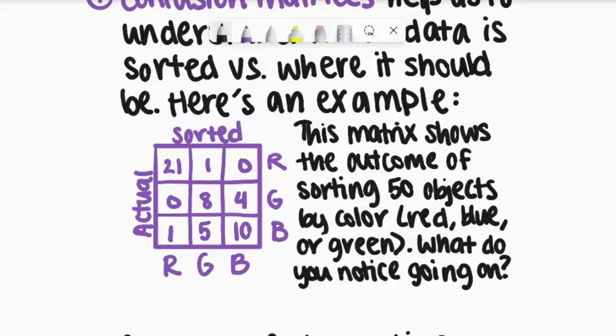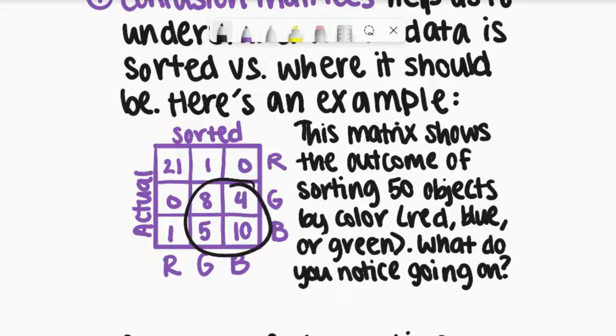And finally, if we move on to the blue row, we have 10 blue objects that were correctly sorted, but then we have 6 that were incorrectly sorted. 5 of them got mixed up in green, and 1 of them got mixed up in red. So overall, by looking at this visualization, it helps us to realize that our accuracy of red is pretty good, but our accuracy of green and blue can be improved.